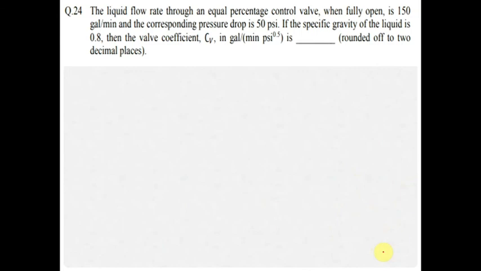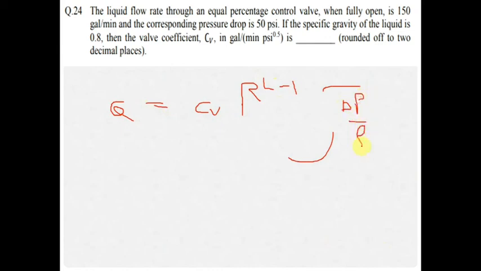Okay, this is also a simple question, direct formula based. The formula is Q equal to CV R raised to L minus 1 times root of delta P by rho. So directly put in the values.